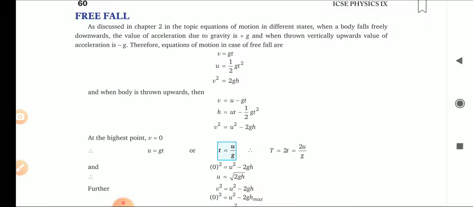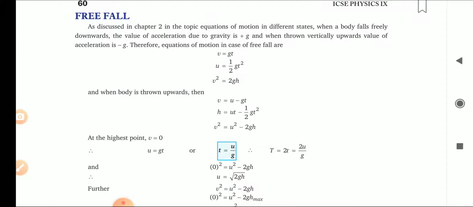So dear children, now the topic is free fall, when a body is freely falling under the acceleration due to gravity. We have studied these concepts a little in the previous chapters also. When anything is falling downward, we consider acceleration due to gravity as positive, plus g. If we throw something upward, we take acceleration due to gravity as negative. Here, when we make anything fall from a particular height, we take acceleration due to gravity as positive, plus g.